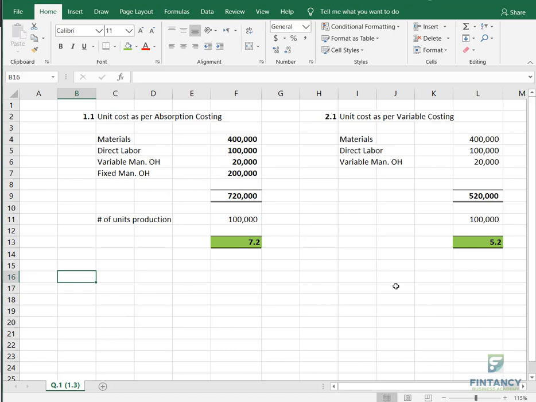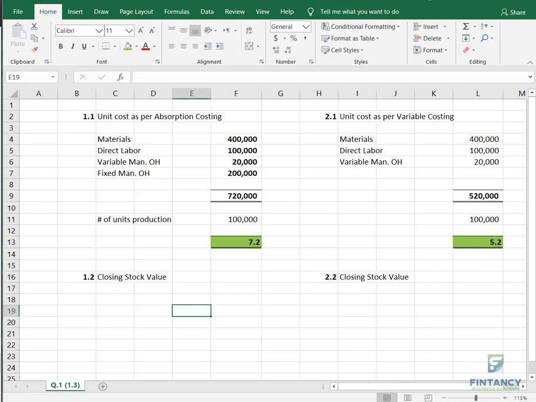Now they are saying 1.2, I mean the second requirement of the first question. Remember, they were asking you closing stock value. To get the closing stock value, my friends, first of all I need the closing stock units.